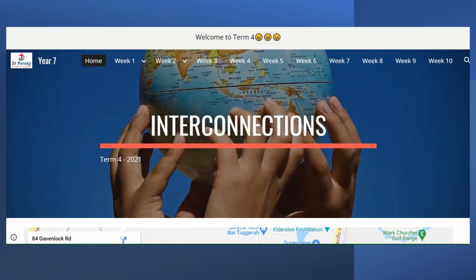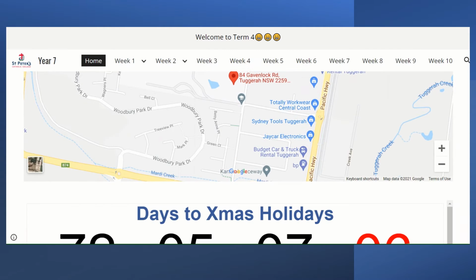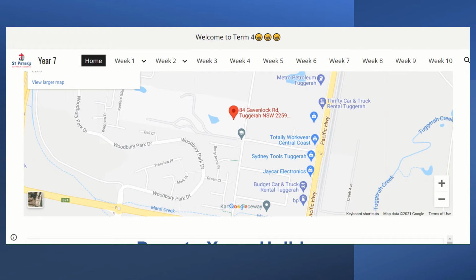So this is our Google Sites page. This is your home page. You've got a little map of the school. Feel free to have a little play around with that, change the settings, look at the satellite as well, and start understanding how we're interconnected with other parts of Australia and particularly Sydney. Really important at the moment, particularly with stuff like house prices. So have a look at that.